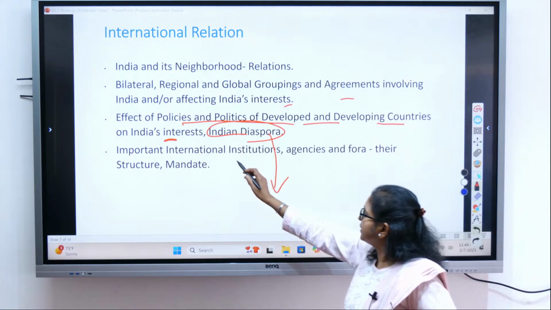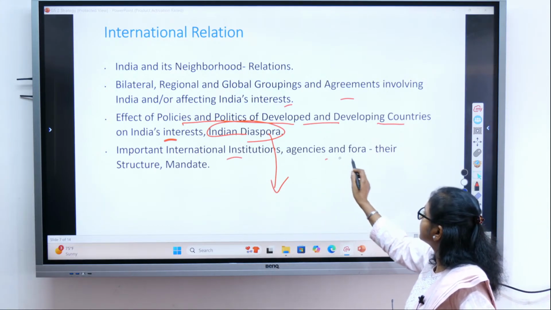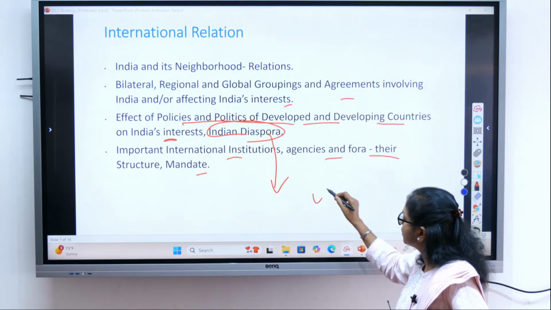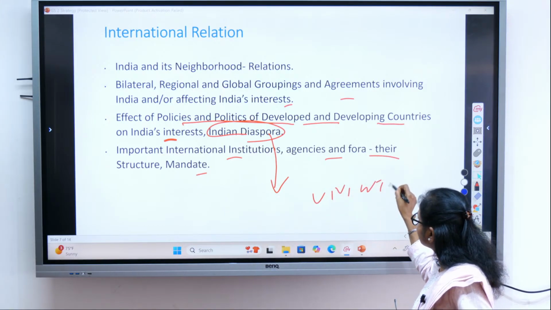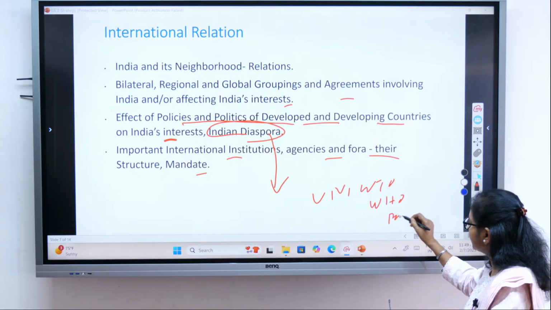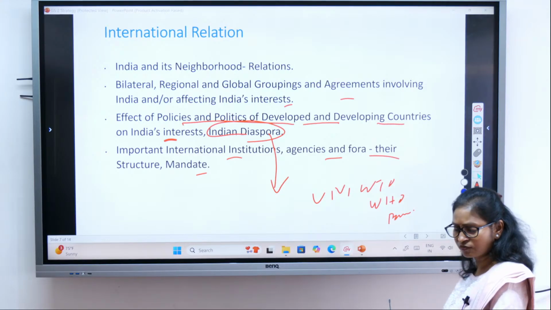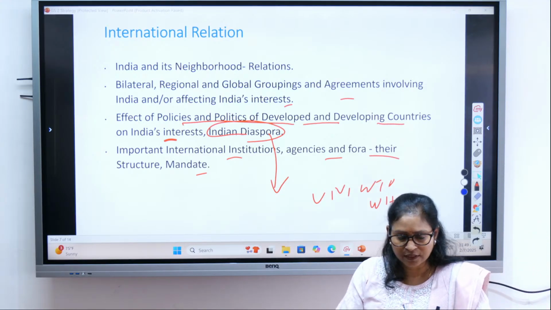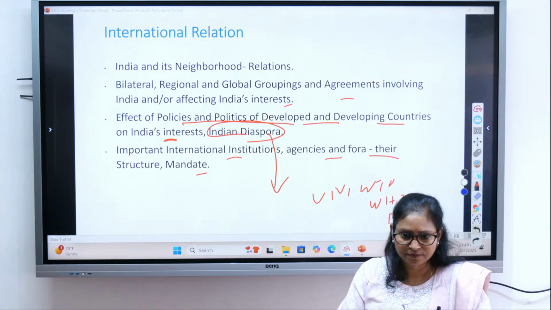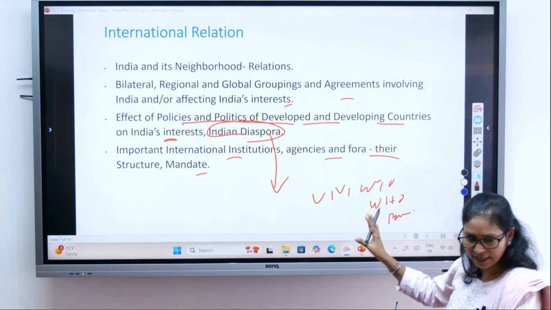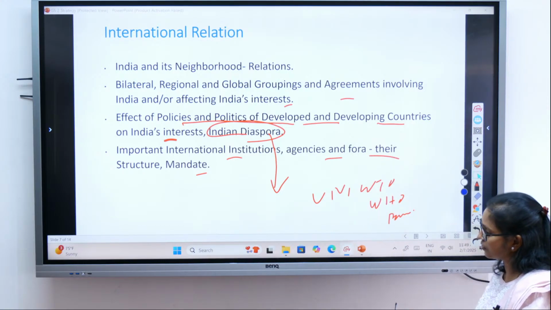Then important international institutions, agencies, fora and their structure and mandate. Here you will be studying the United Nations, WTO, WHO, the Paris Agreement, all these kinds of things under this, right? International organizations. I hope you got some idea and clarity till here. So with this we have completed the syllabus.